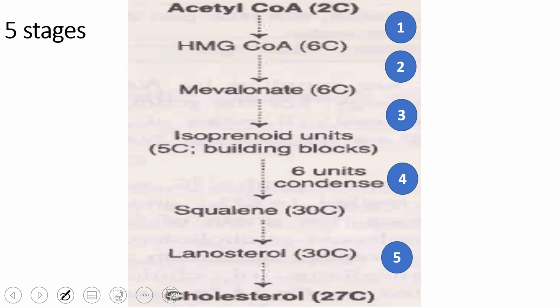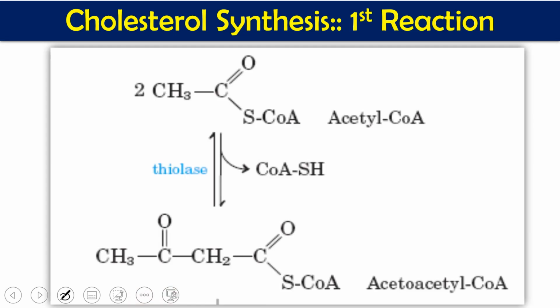That you can see here also. Acetyl coenzyme A is converted to HMG coenzyme A, HMG coenzyme A is converted to mevalonic acid, converted to isopentenyl pyrophosphate, then isopentenyl pyrophosphate is converted to squalene, finally converted to cholesterol. One of the intermediates is lanosterol. So these are the 5 stages of cholesterol synthesis. Now the first reaction in cholesterol synthesis is the synthesis of HMG coenzyme A. In this case, 2 molecules of acetyl coenzyme A condense to form acetoacetyl coenzyme A.